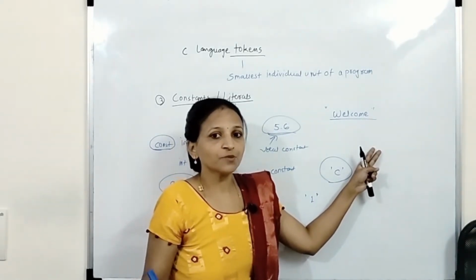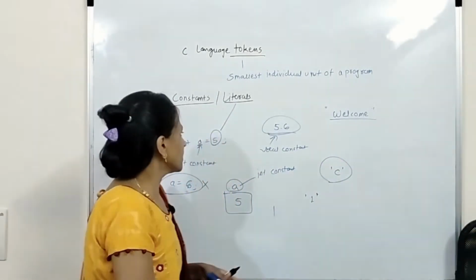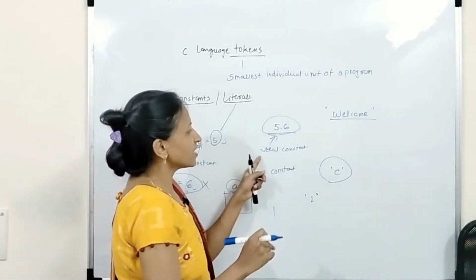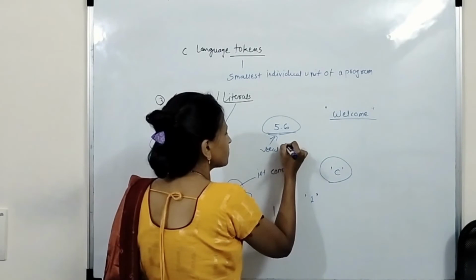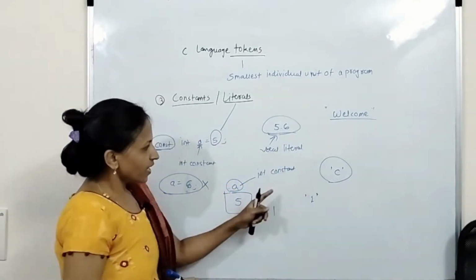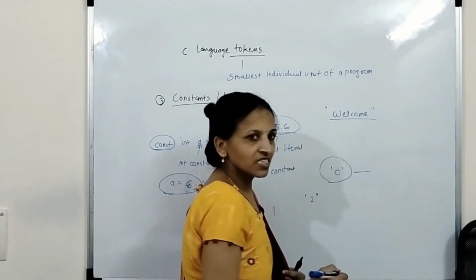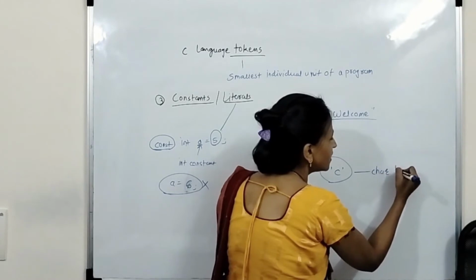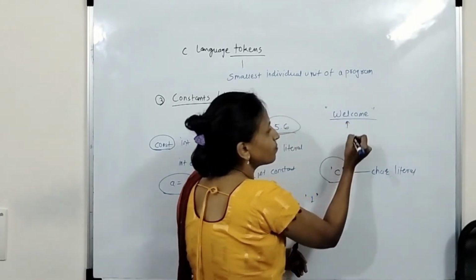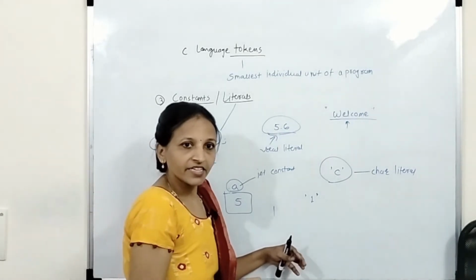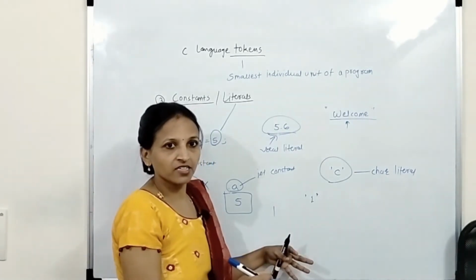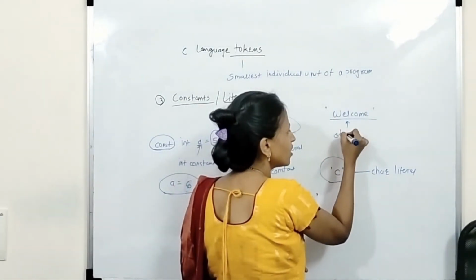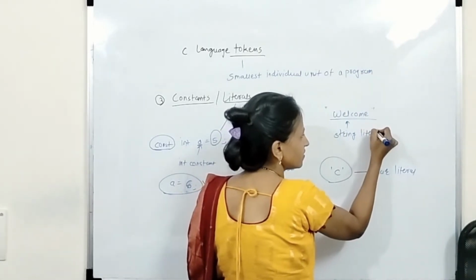What are the types of literals in C? The first one is the integer literal, that is a whole number. The second one is called a real literal. Now the next one: if anything is enclosed in single quotes, that will be a character, called a character literal. If you have enclosed something in double quotes, it is always a string, a collection or group of characters, and that is called a string literal.